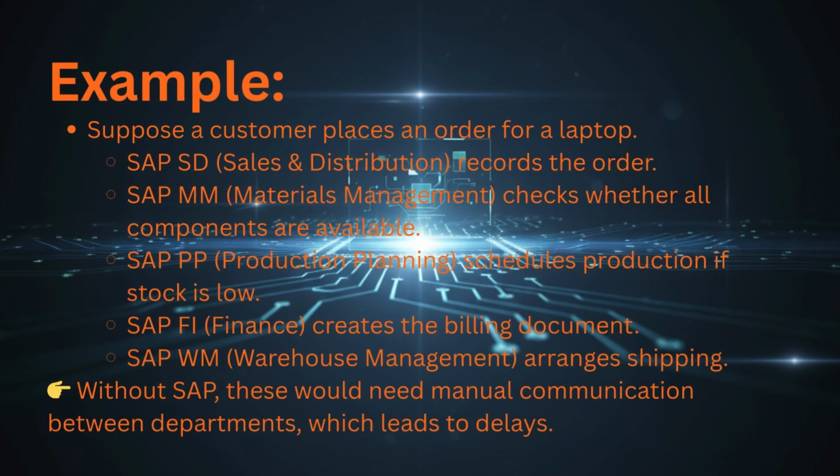SAP SD, Sales and Distribution, records the order. SAP MM, Materials Management, checks whether all components are available. SAP PP, Production Planning, schedules production if stock is low. SAP FI, Finance, creates the billing document. SAP WM, Warehouse Management, arranges shipping. Without SAP, these would need manual communication between departments, which leads to delays.